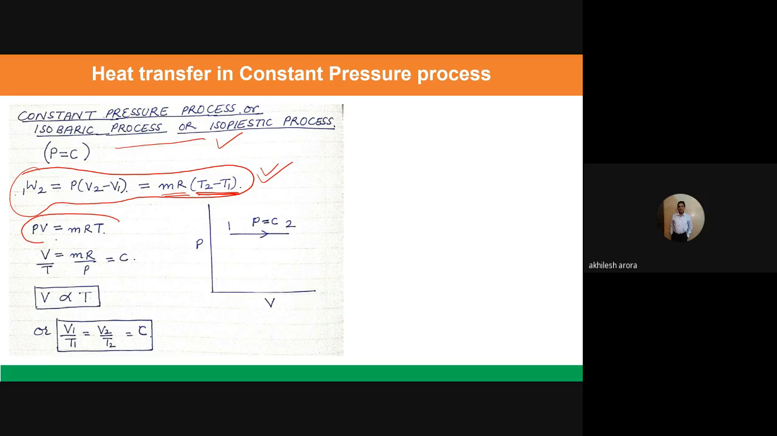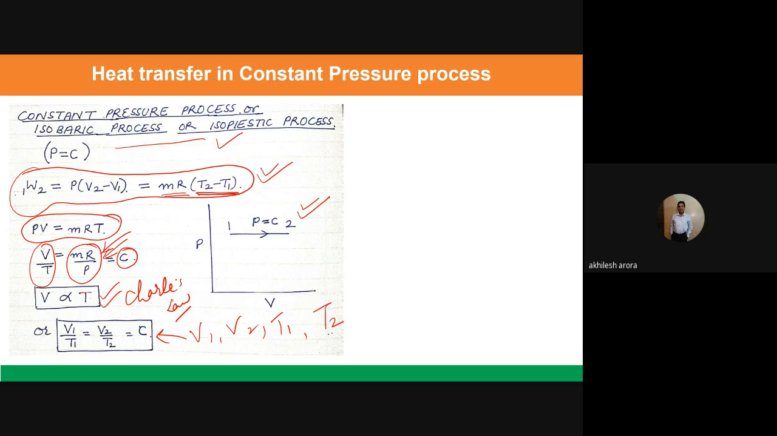Once again, PV is equal to mRT. Now P is constant in this particular case, so I will take V by T on the left hand side, whereas mR by P is on the right hand side. This all becomes a constant term. So V is proportional to T, and V proportional to T is Charles law. If this constant pressure process is given to me, and I know, suppose, V1, V2 and T1, I can always calculate the value of T2 using this particular equation. So this is Charles law.